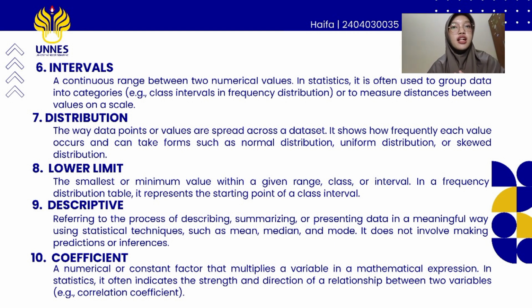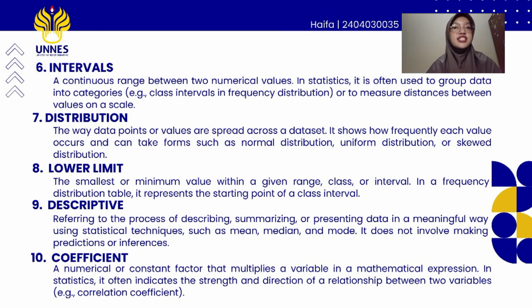Three is lower limit, the smallest or minimum value within a given range, class, or interval. In frequency distribution table, it represents the starting point of a class interval.